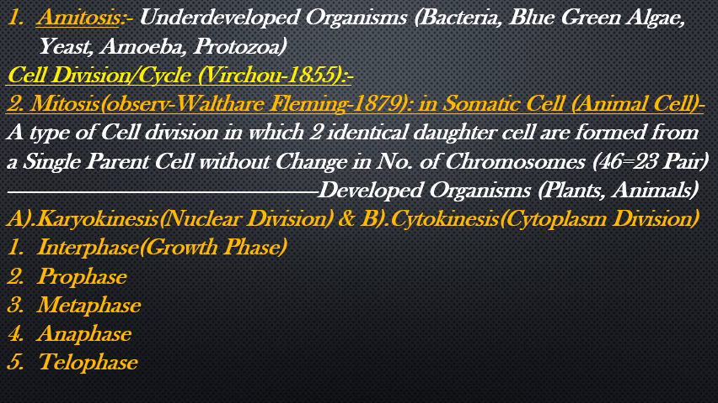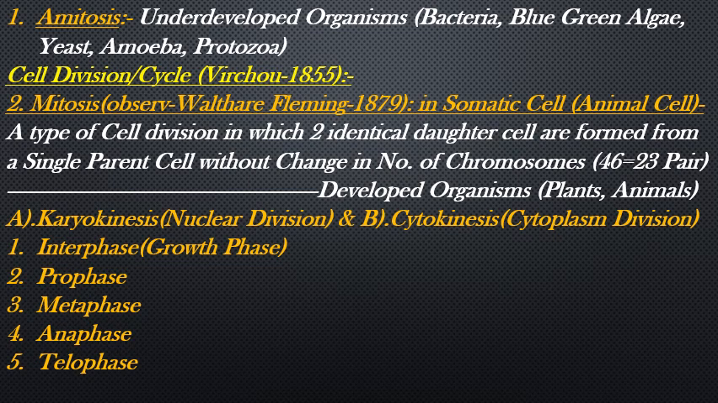So the first type of cell division is amitosis. It occurs in underdeveloped organisms just like bacteria, blue-green algae, yeast, amoeba, protozoa.